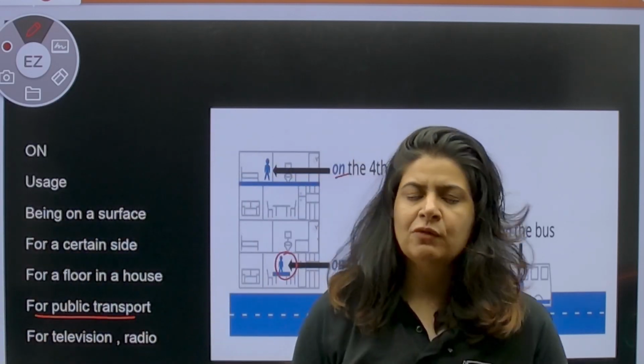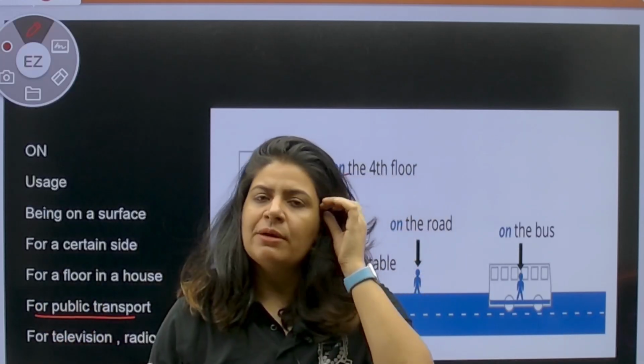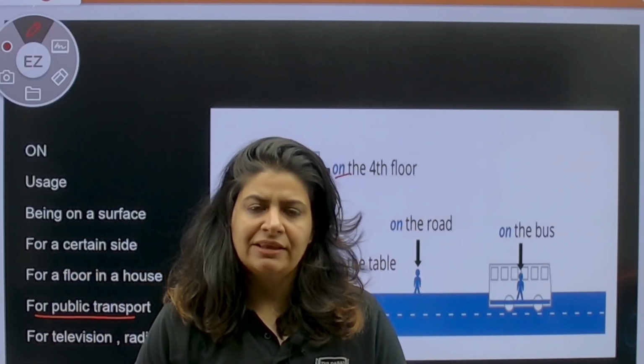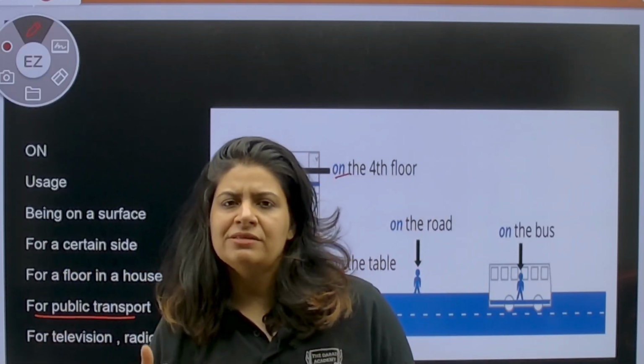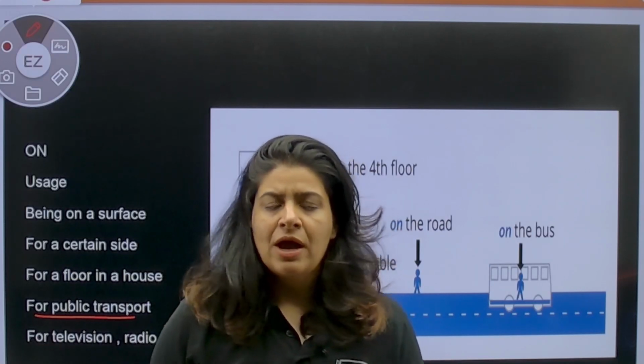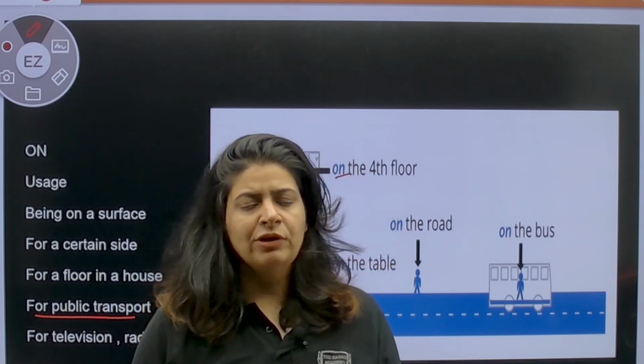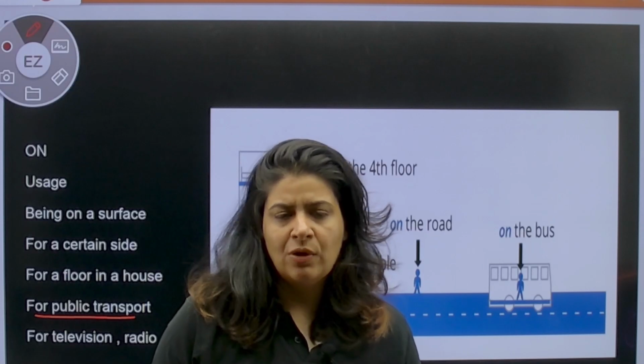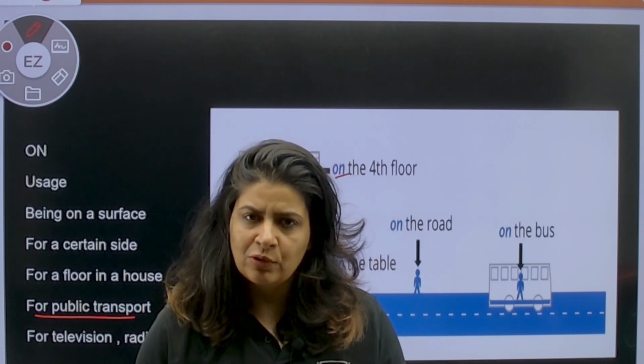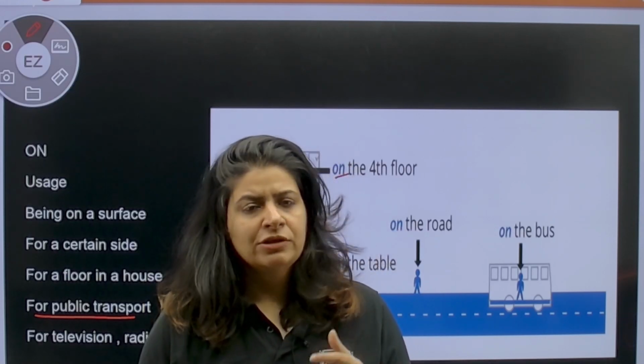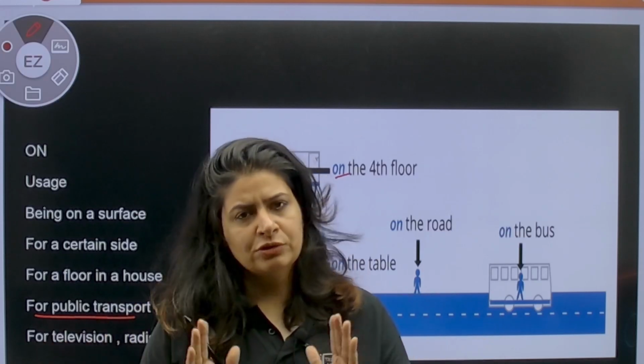On the bus. So for bigger vehicles basically, when we talk about bigger vehicles, we say I am on the bus right now. I cannot talk to you. I am on the flight right now. I am going to board the flight. I am on a flight right now. I am going to put my phone on flight mode. I am on the train right now. So for bigger vehicles you use on.